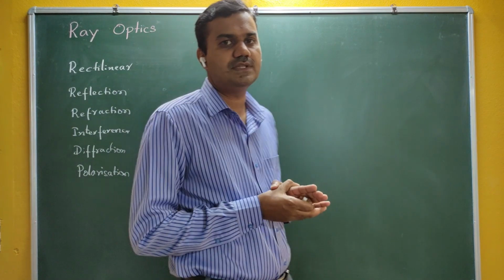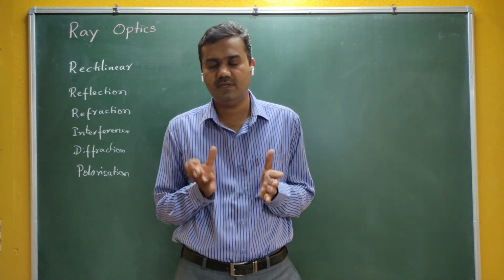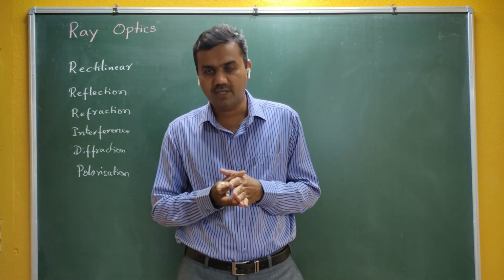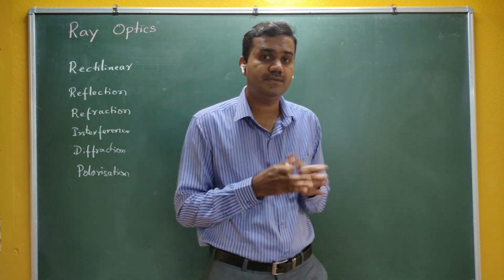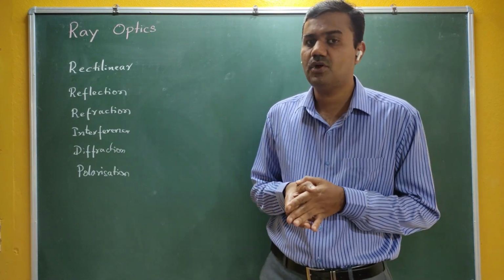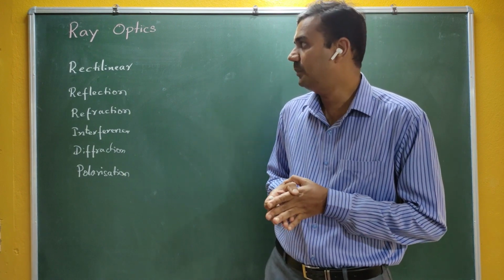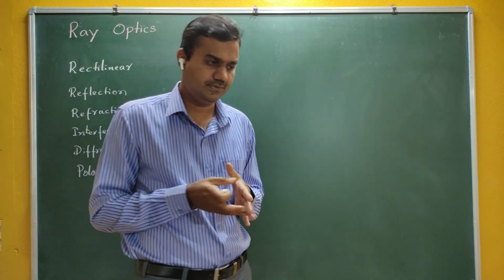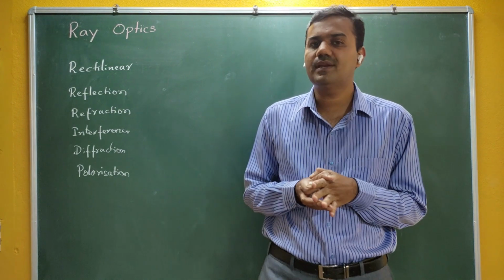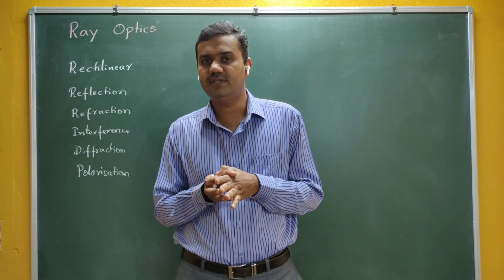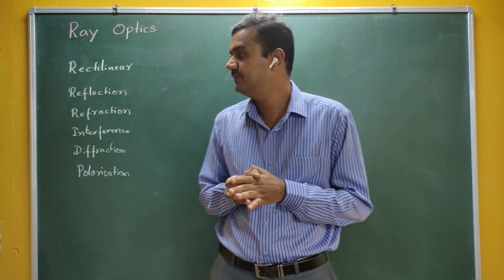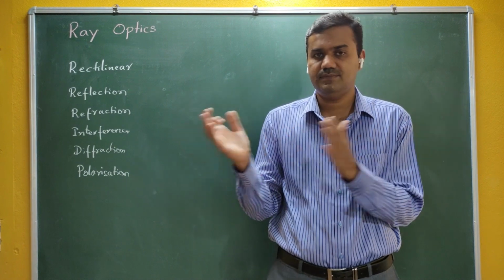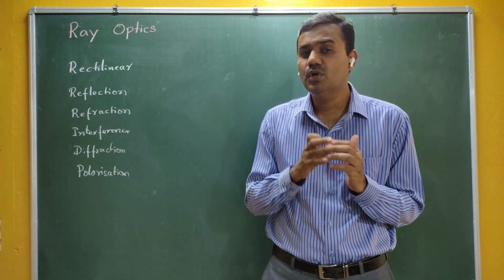See here again in optics. Optics means the branch of physics which deals with the study of light. Study in the sense of its physical nature, the phenomena, and the relation between the physical quantities needed for the explanation of phenomena in optics. In our section we are classifying optics into two categories: one is called ray optics, the second is called wave optics. Our first topic is ray optics and optical instruments. In the second topic we are going to discuss wave optics.